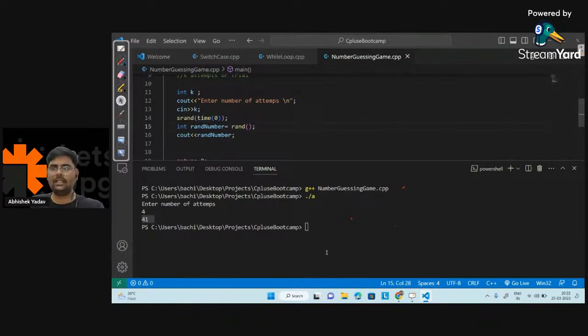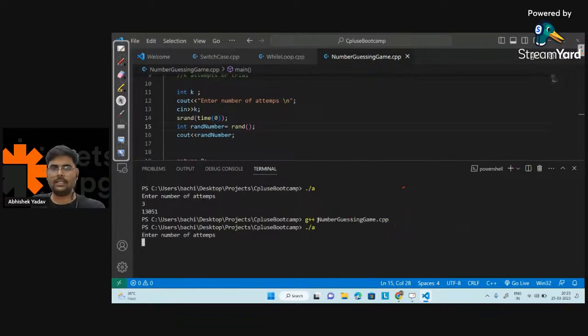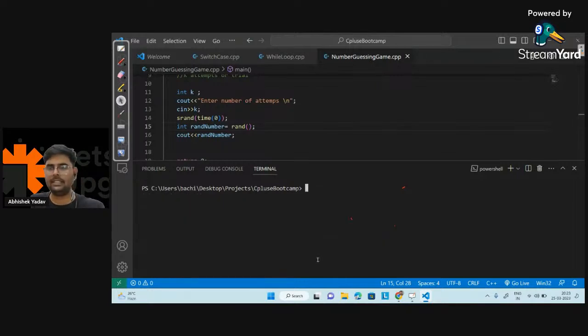So let's save the code and let's see what output I will get now. Compile the code, clear the screen and run the code. So this time you can see I am getting a random number 13051. Again let's run the code. Compile the code and dot slash a. So this time I am getting 13087. So with the help of srand I am getting a different random number each time.